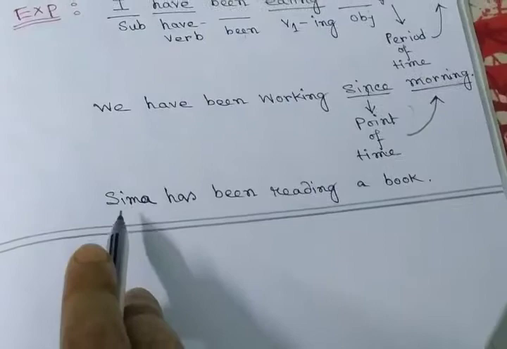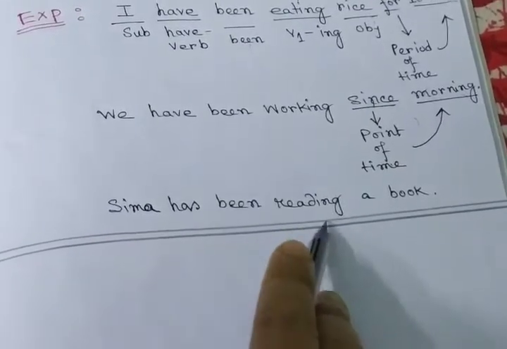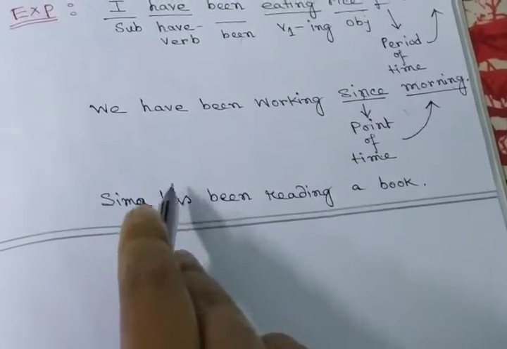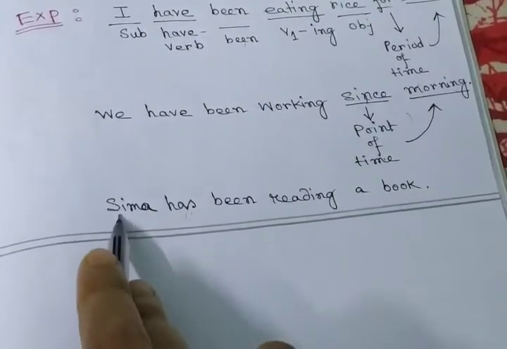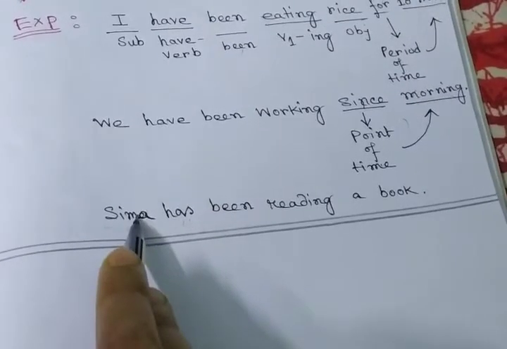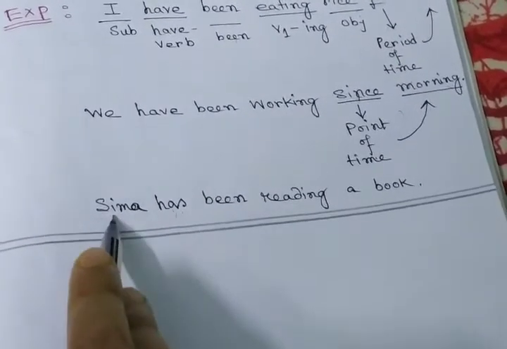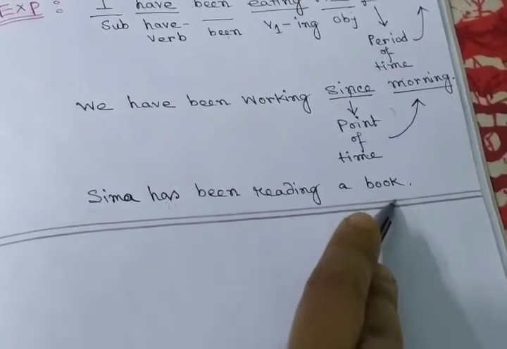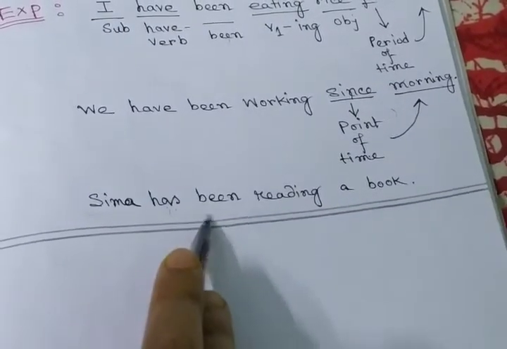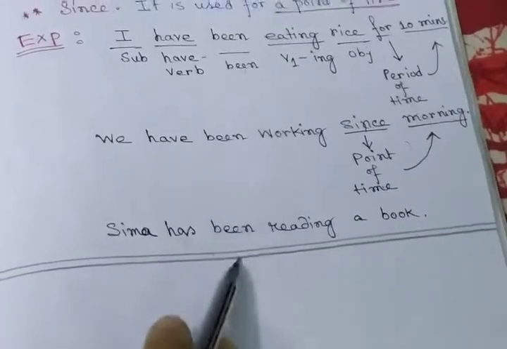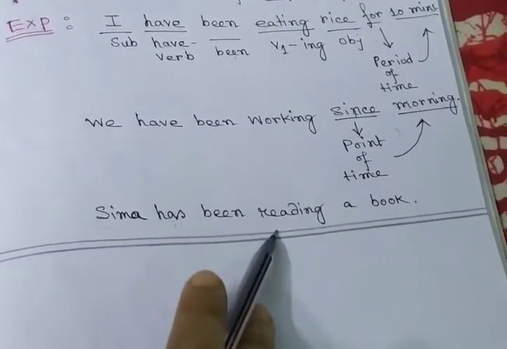Another example is here. Shima has been reading a book. Shima, has is placed according to the subject because it is third person singular. That's why has is placed here. Shima has been reading a book. A book is the object, reading is the verb, and been is placed here. So this is another example of the present perfect continuous tense.